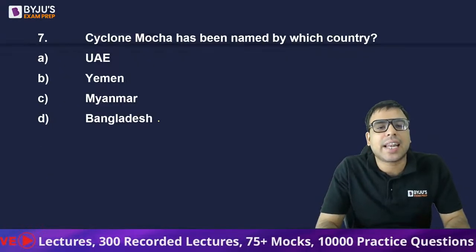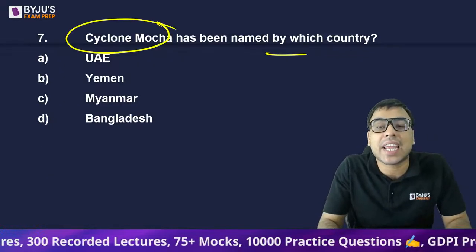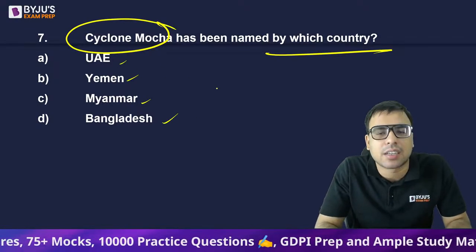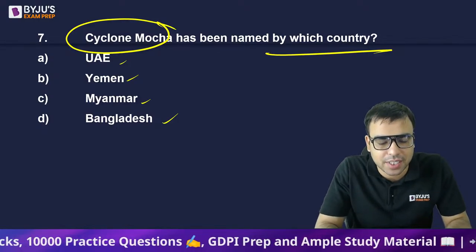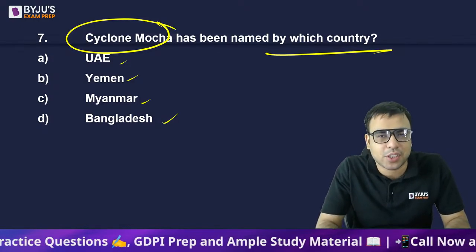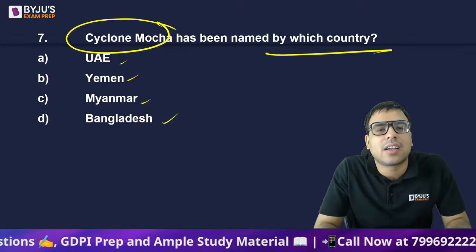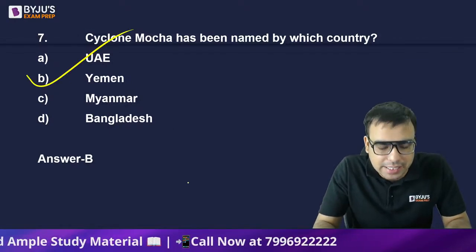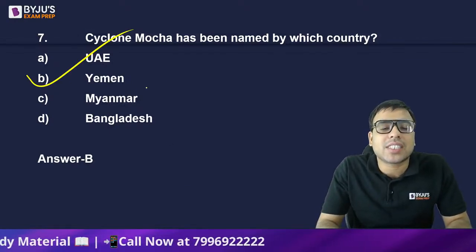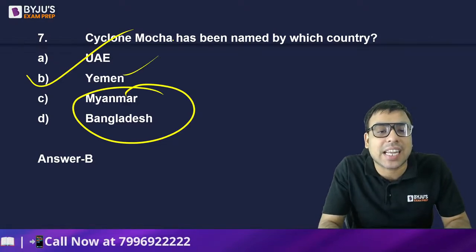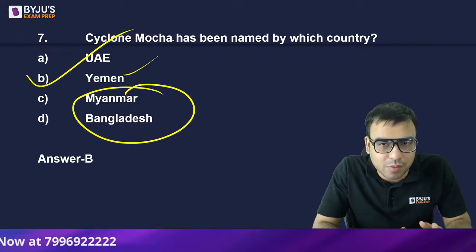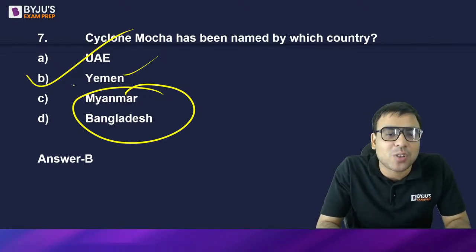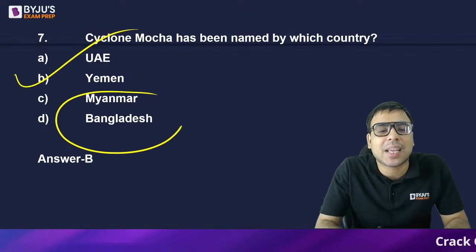Okay. The next one is: Cyclone Mocha has been named by which country? UAE, Yemen, Myanmar, Bangladesh. What is the right answer to this question? It was in the news hardly 3-4 months back, so yes, they can ask this question. It has been named by Yemen. So B is the right answer. Now, you should be knowing, sir, that it has hit Myanmar and Bangladesh and it is named by Yemen. Logically speaking, it appears to be not very correct, right? But no, there are other reasons why the naming is done differently.